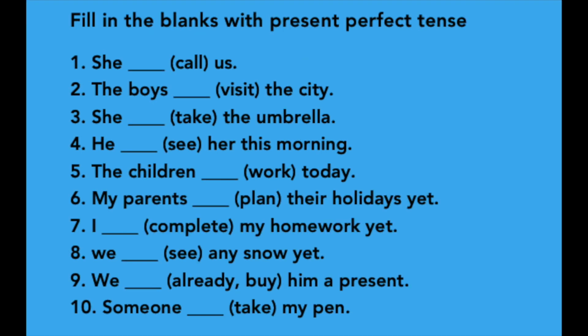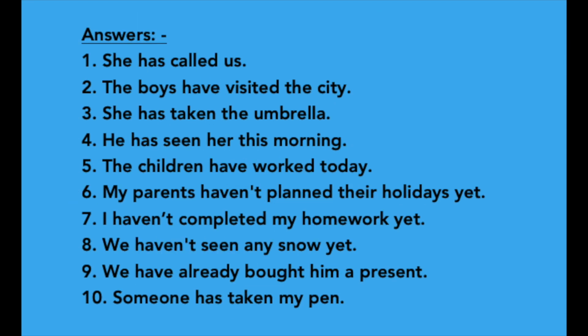Fill in the blanks with present perfect tense. Pause your video, try to do it, and let's discuss the answers. See the first one. She dash call us. Call us in the bracket. She has called us. We used here has because the subject she is singular. So we should use has with singular subject and have with plural subject. And we should use the third form or the past participle form of the verb. The past participle form of the verb call us, called. So the answer is she has called us.